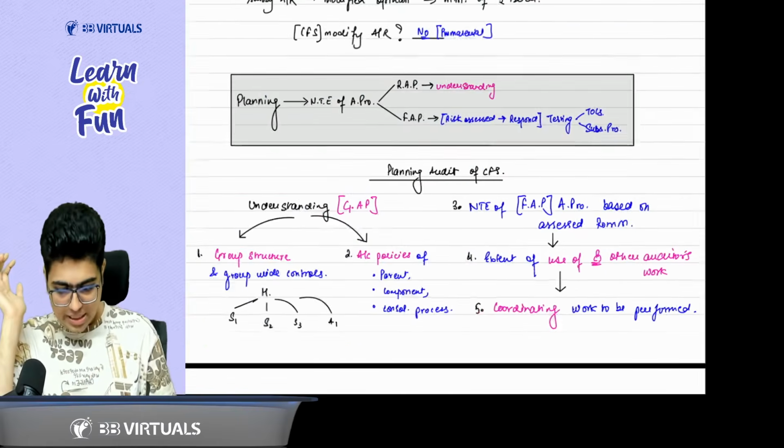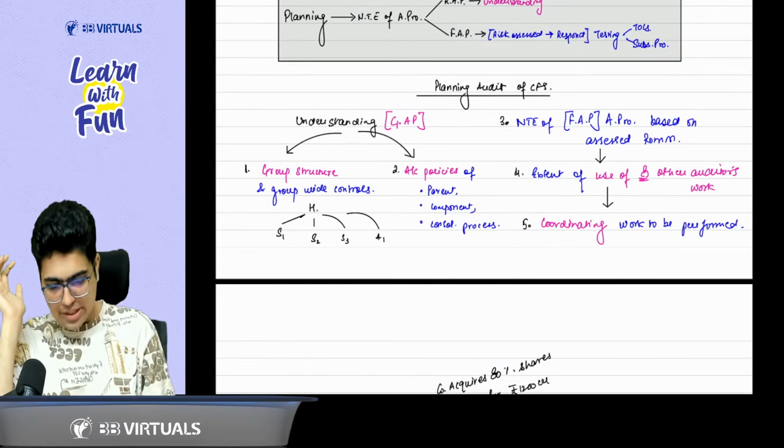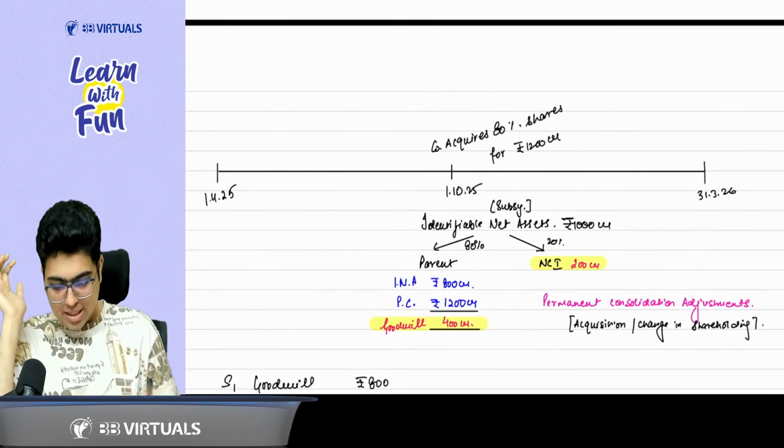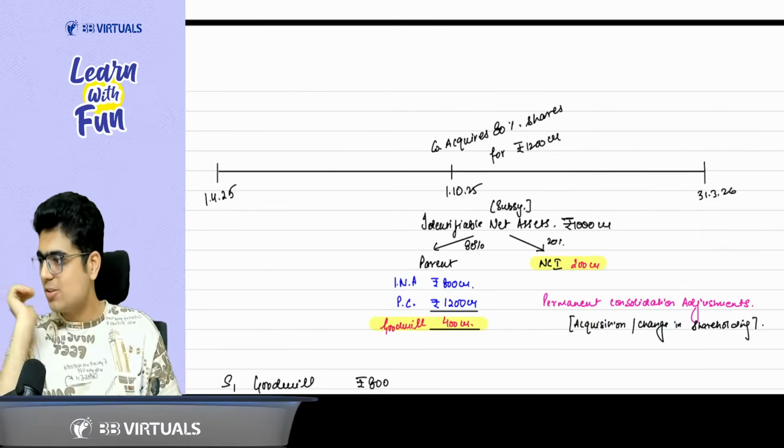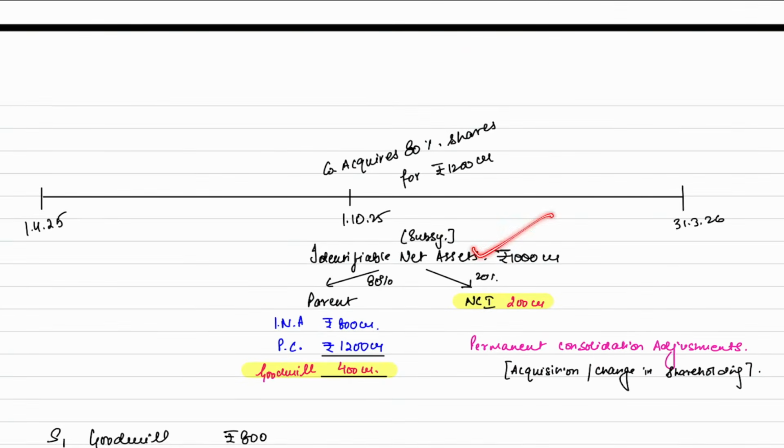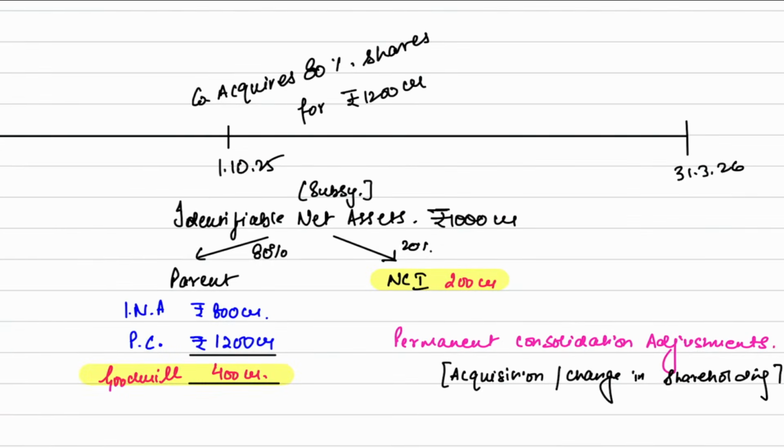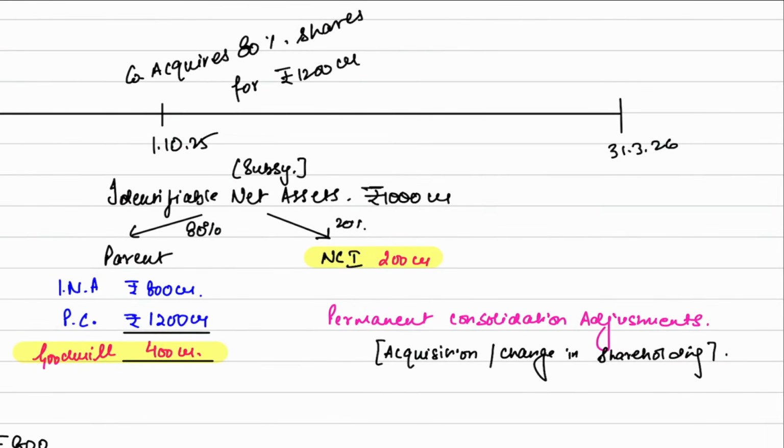Then after this, we understood the consolidation adjustments. The first consolidation adjustment we understood with the help of this example. Whenever you acquire any entity, you calculate the goodwill and NCI. So goodwill calculation and NCI calculation, these are what? Permanent consolidation adjustment. These are calculated on the date of acquisition or whenever there is a change in the shareholding.